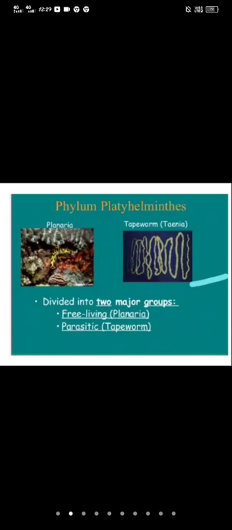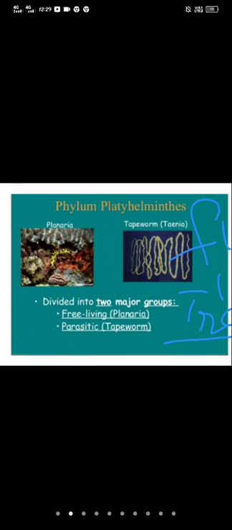Now, the second class of phylum Platyhelminthes is Trematoda. So these are commonly called flukes.